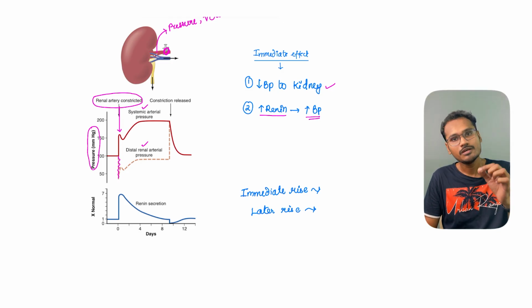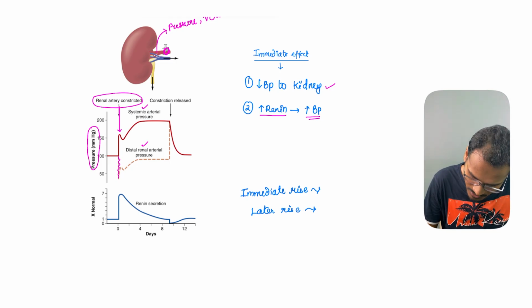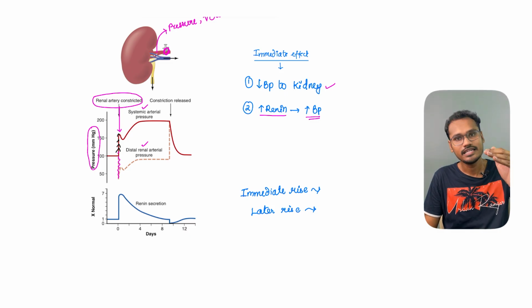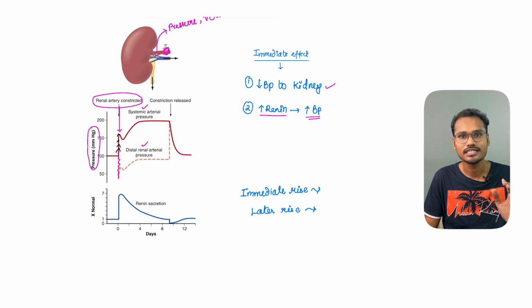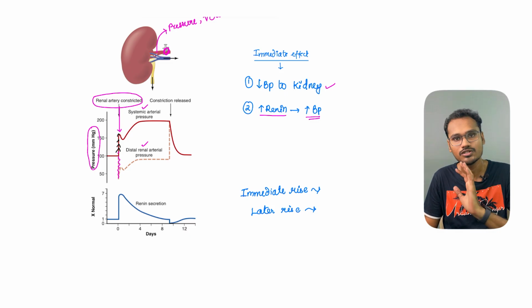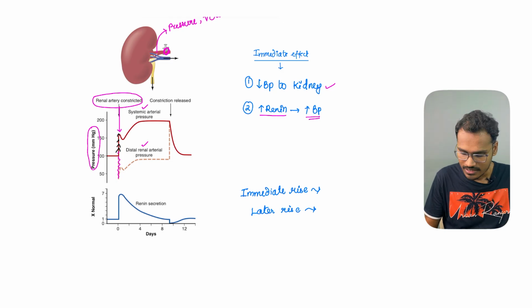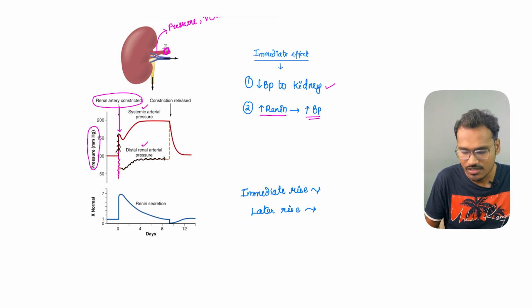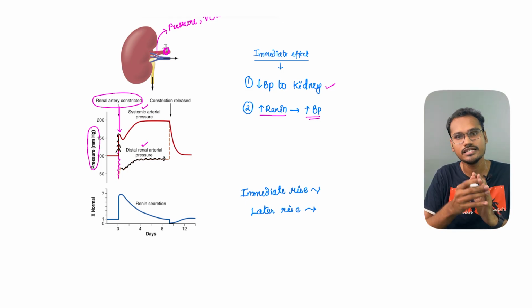But with the production of renin, what is going to happen to the systemic pressure? The systemic pressure is going to increase. So the red dotted curve, which I am going to highlight now, this part is increasing. The renal pressure is falling, but the systemic pressure is increasing because of renin and the aldosterone that is produced. Then after that, slowly the renal pressure will try to come up and up, because now the systemic pressure is increasing, so naturally they will try to perfuse the renal system.